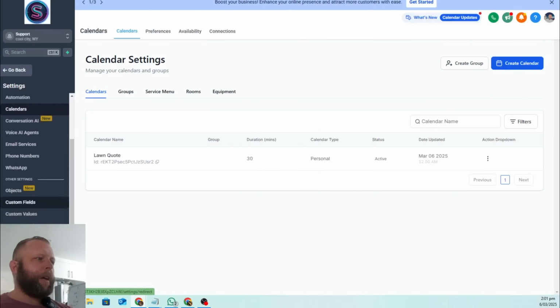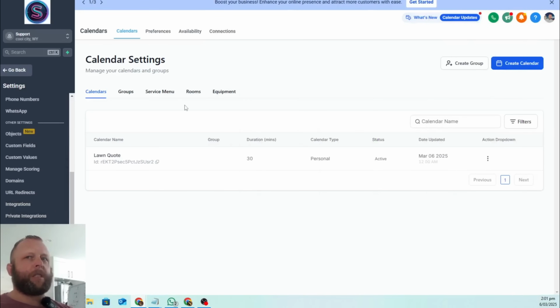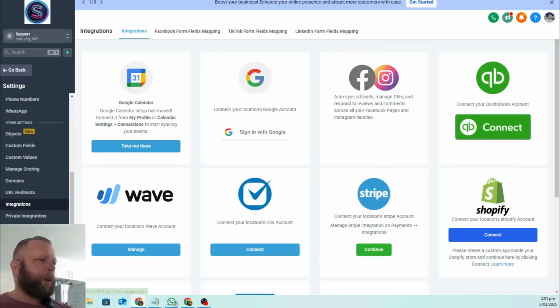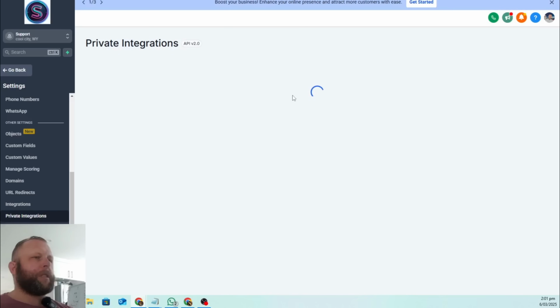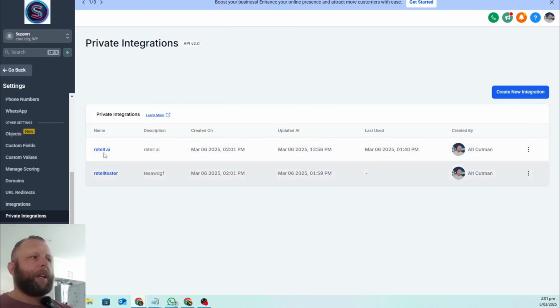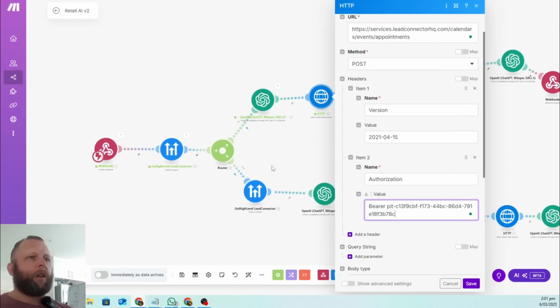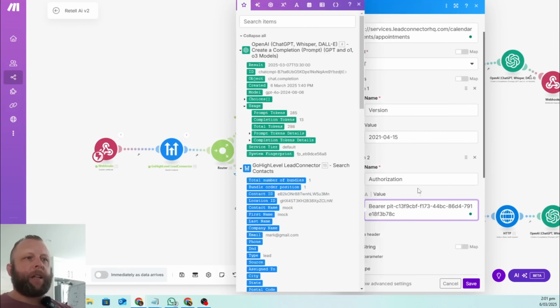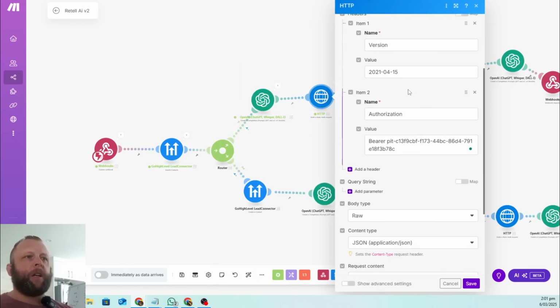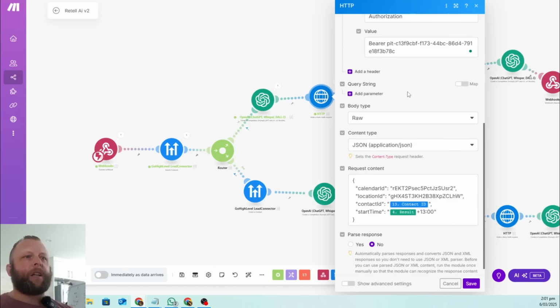So remember, we came here, we came to integrations. No, sorry, private integrations, and we've added it in here. Okay, remember this one we got. You are going to get that one, and you're going to paste your bearer token in here. So we come down, now we're going to send it some data.